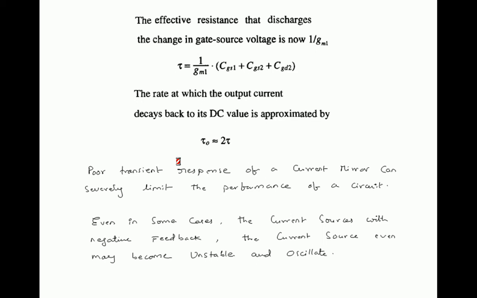Even in some cases, current sources with negative feedback can become unstable as well as oscillate. So it is very severe. The transient response should be very small. It should decay very fast to steady state values. Poor transient response is going to cause very many disadvantages.